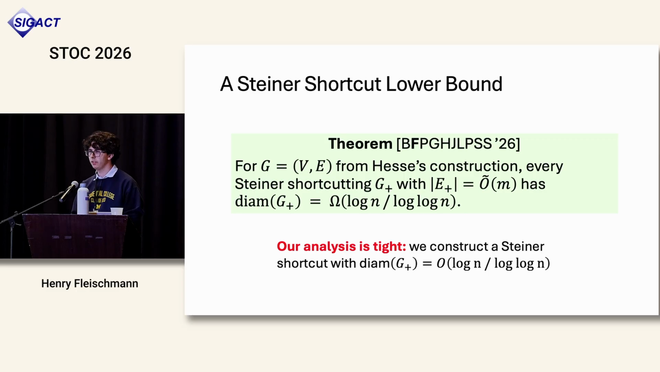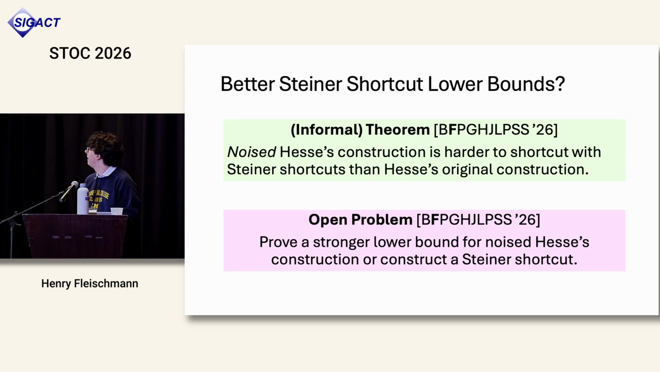So our next contribution is a candidate hard instance, which is if you take Hesse's construction and you inject noise, so you delete each edge with some carefully chosen probability, we show that that construction is strictly harder to shortcut with Steiner shortcuts than the original construction. So there is actually an explicit gap. Unfortunately, the gap we show isn't enough to get better asymptotic lower bounds. And we leave it as an open problem to either prove better asymptotic lower bounds there or actually construct a Steiner shortcutting.